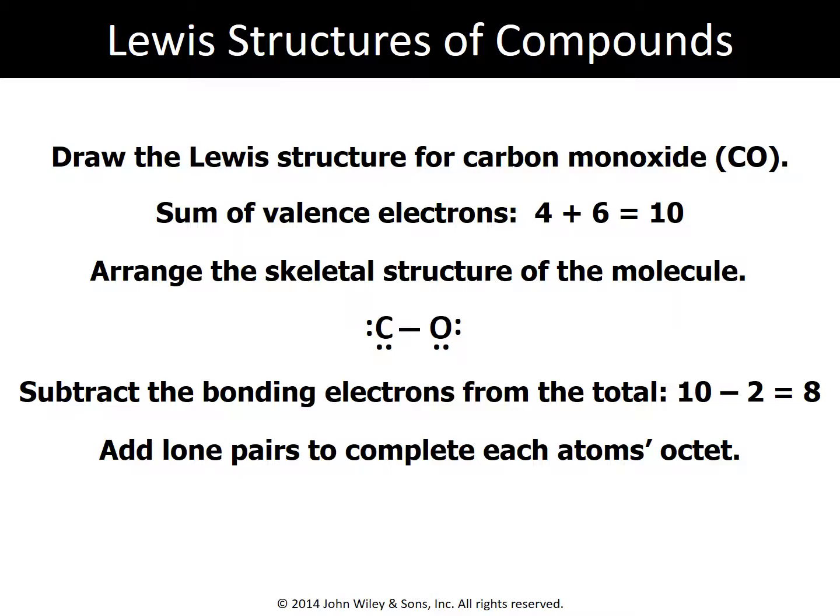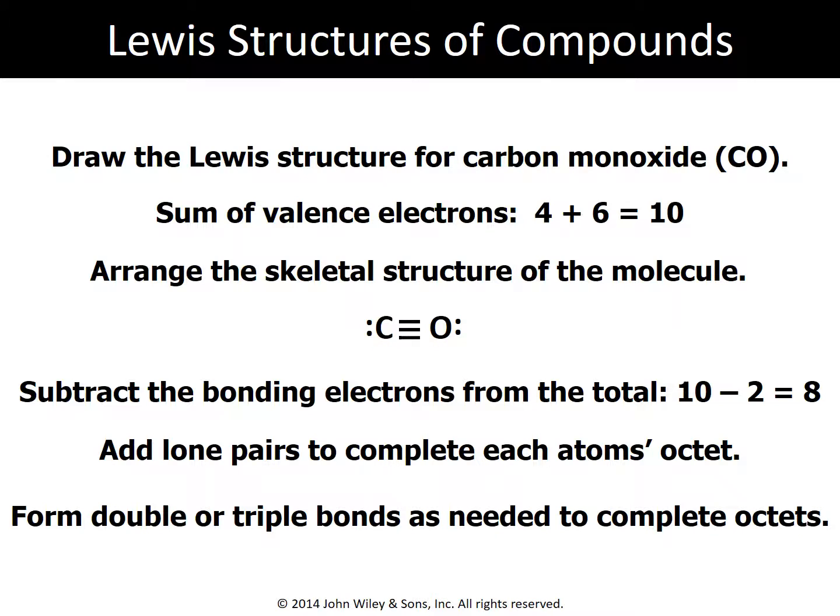Now our problem here is we're still not satisfying octets for either of these elements. And so despite only having one other element here, when we know carbon wants to have 4 bonds, we end up using a triple bond here, and this is the only way we can satisfy our octet. So both elements in this case think they are seeing 8 electrons.